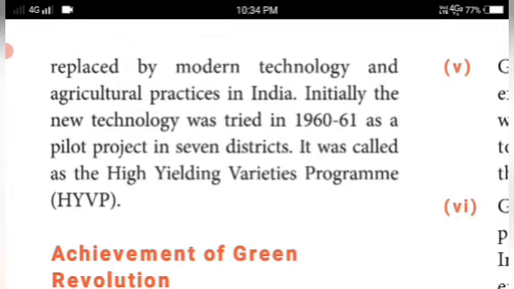Initially, the new technology was tried in 1960-61 as a pilot project in 7 districts. Initially, a sample project was done by the government in 7 districts, in 1960 to 1961. It was named the pilot project. This may be asked for 1 mark. It was called the High Yielding Varieties Program, HYVP.